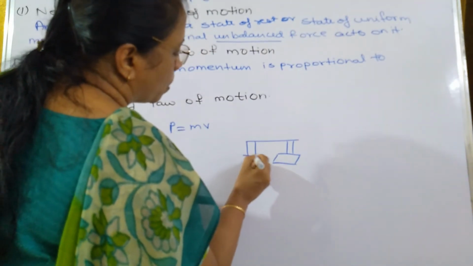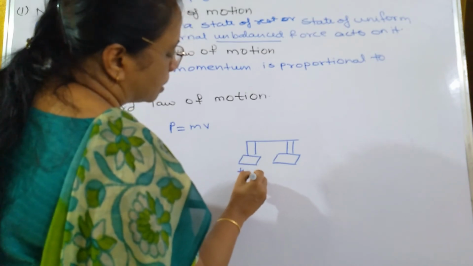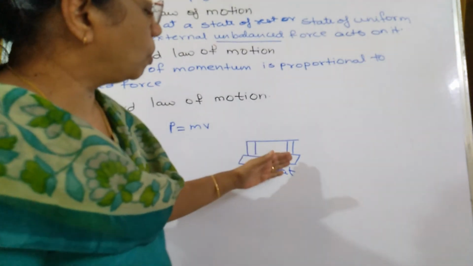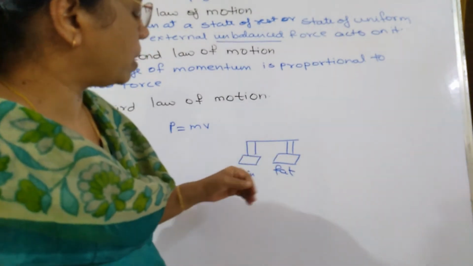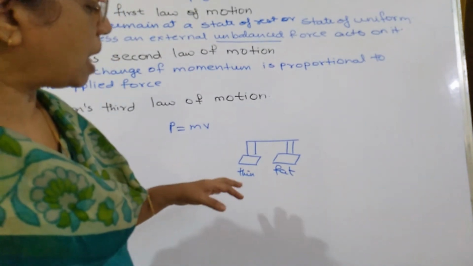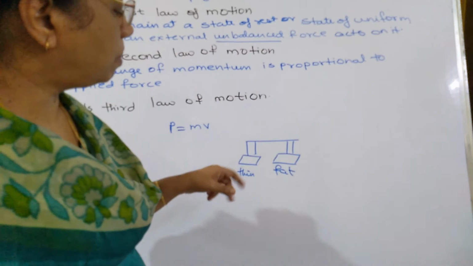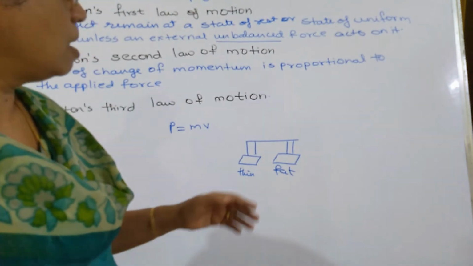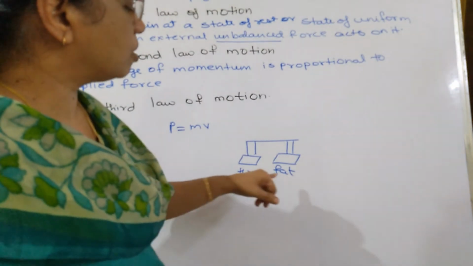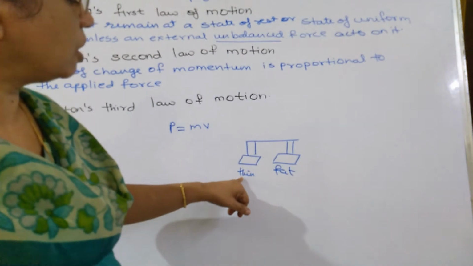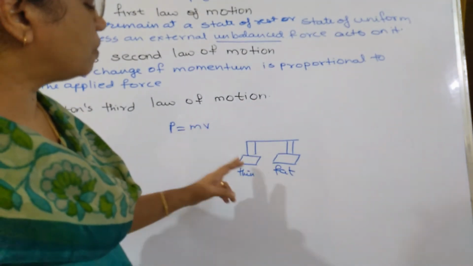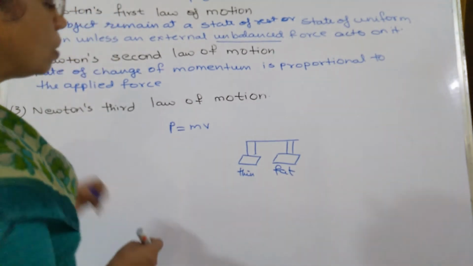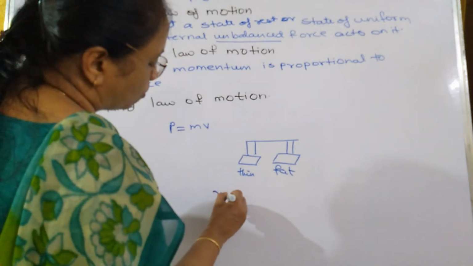in one of the swings a thin person is sitting and in the other a fat person is sitting. Now if I apply force on both the swings, the same force on both and in the same interval of time, then both the swings will start moving, but this will move a little bit more forward and faster, and this will move a little bit less forward and at less speed. Why? Because the person sitting over here is fat and the person sitting over here is thin. So the masses of the persons are different. That is why the momentum will also be different. Now momentum is what? Rate of change of momentum is what?